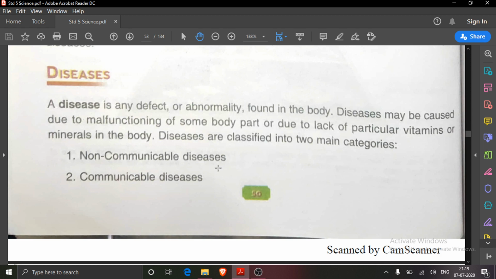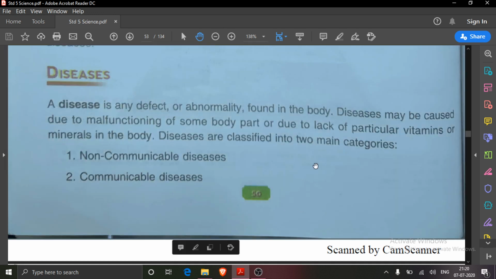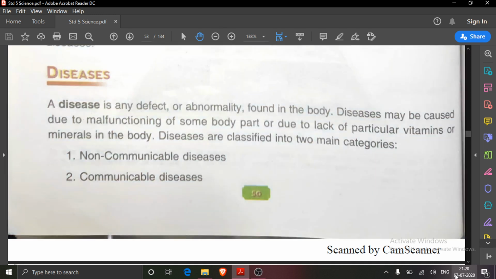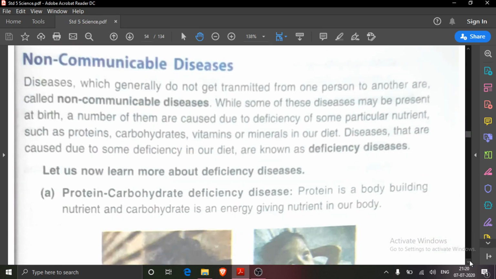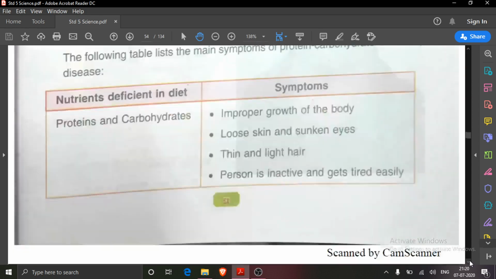They are also known as deficiency diseases because they are caused due to the lack of any particular vitamins or minerals. Then the second we have read, communicable diseases, the diseases which can be transmitted from one person to another.